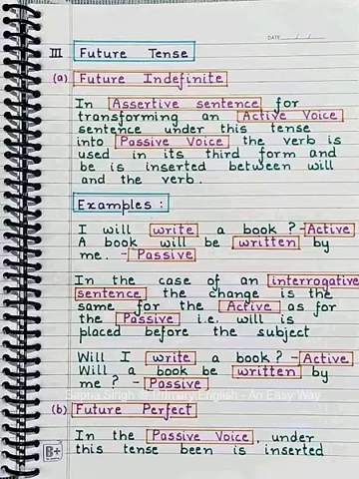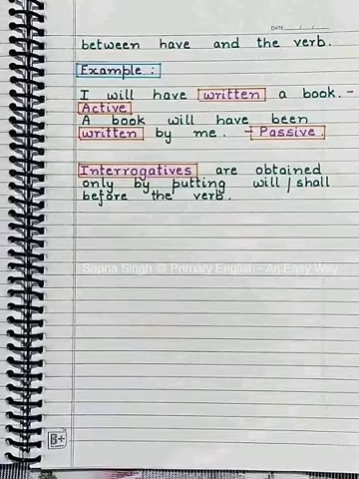Future perfect. In the passive voice, under this tense, been is inserted between have and the verb. Example: I will have written a book. A book will have been written by me. Interrogatives are obtained only by putting will or shall, the verb,